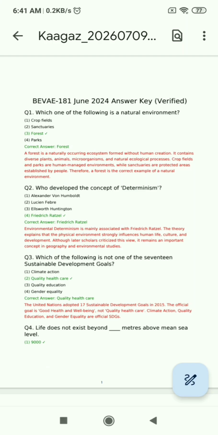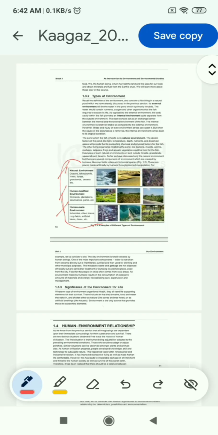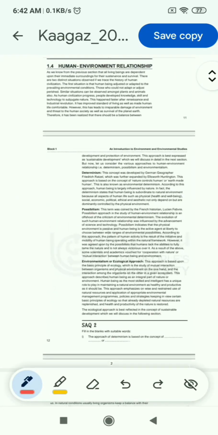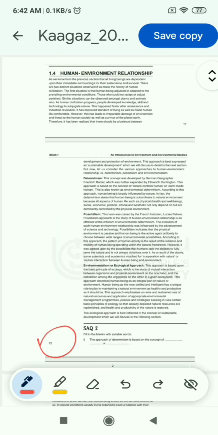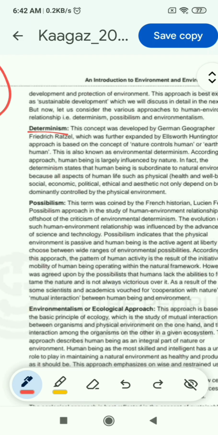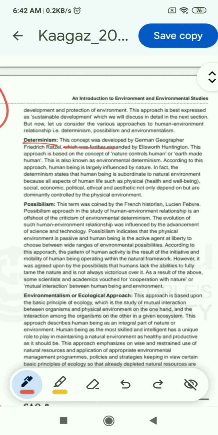And now the second question: who developed the concept of determinism? First option is Alexander von Humboldt. Second option is Lucien Febvre. Third option is Ellsworth Huntington. Fourth option is Friedrich Rätzel. And the correct answer is Friedrich Rätzel. This answer you can find on page number 12 of block 1 जिसमें आपको डिटर्मिनिज्म की थियरी दे रखी है. This concept was developed by German geographer Friedrich Rätzel.